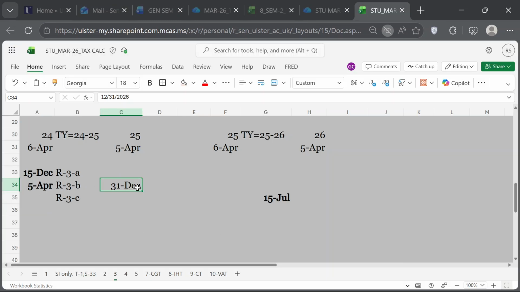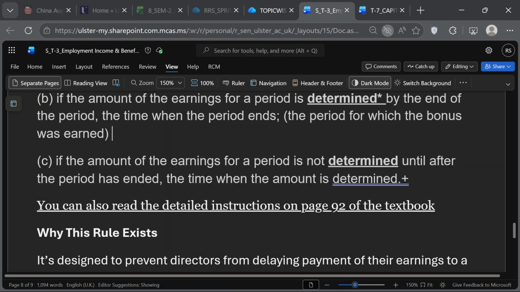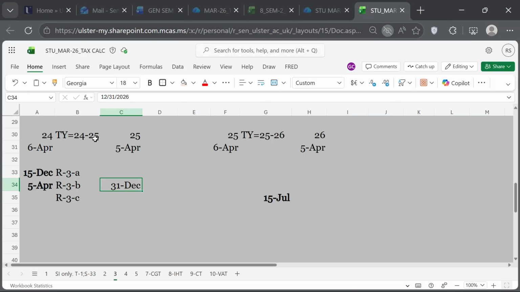By Rule 3B, what happened was on 31st December, the board has already finalized that we are paying this bonus to Hazel. They've already finalized. They fixed the money also. They fixed 10,000. But by Rule 3B, that date will not be 31st December because 31st December is falling in the period to which the bonus applies. So it will be the end of the period. That's why 5th April 25. Is this clear?